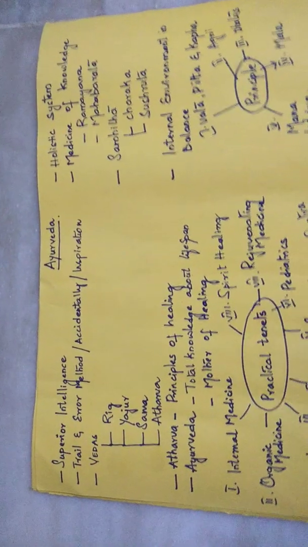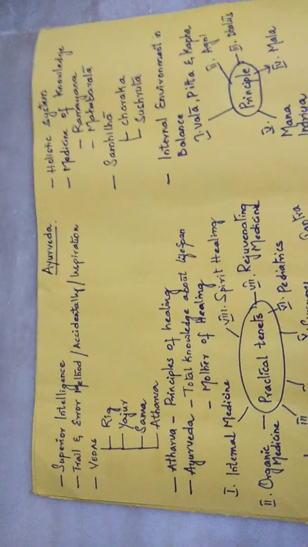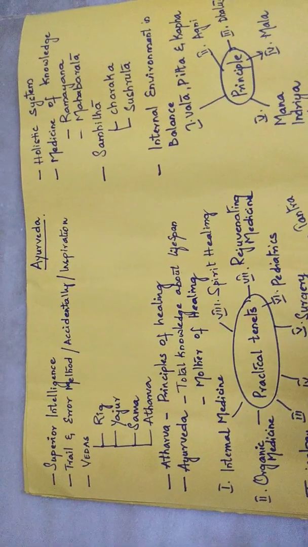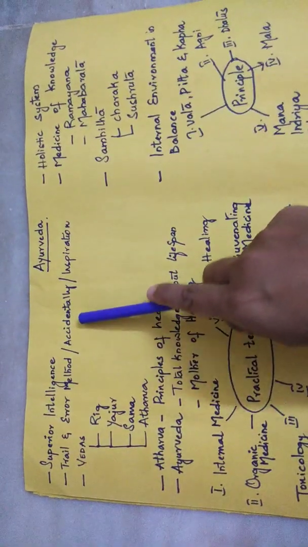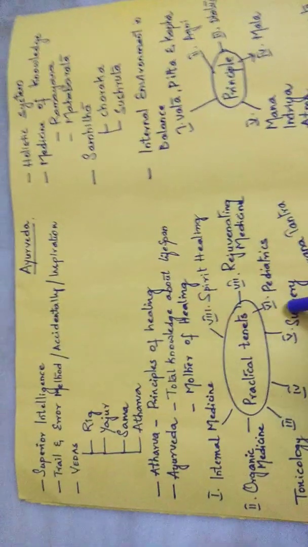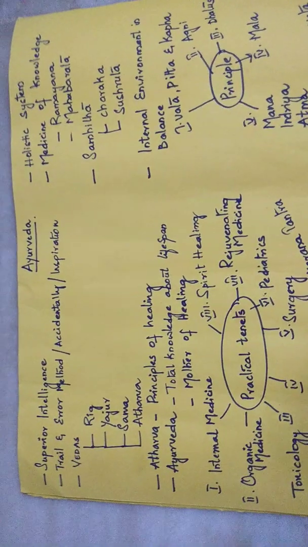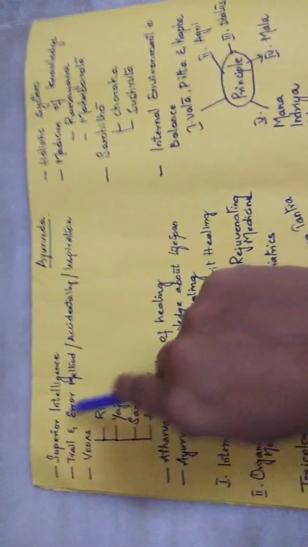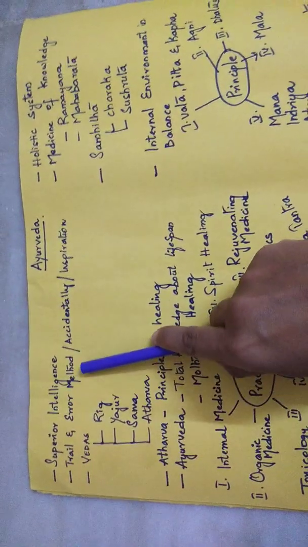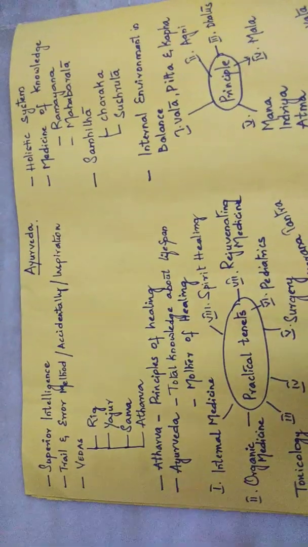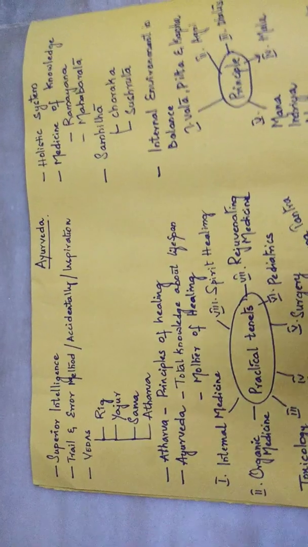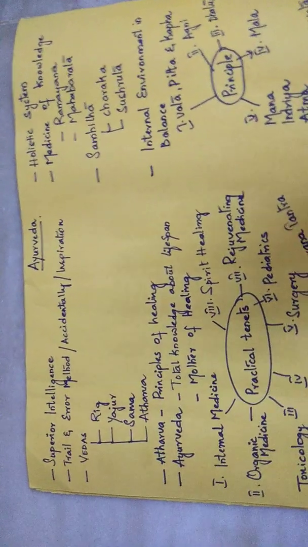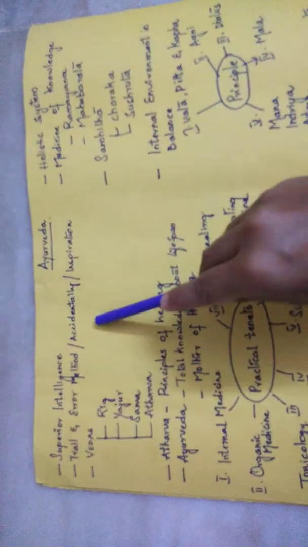As we know, all the primitive societies had a collection of remedies based upon three concepts. So the remedies for the diseases were discovered by three methods. One is the trial and error method, which is used even now in the allopathic system, and the second one is accidental discovery.